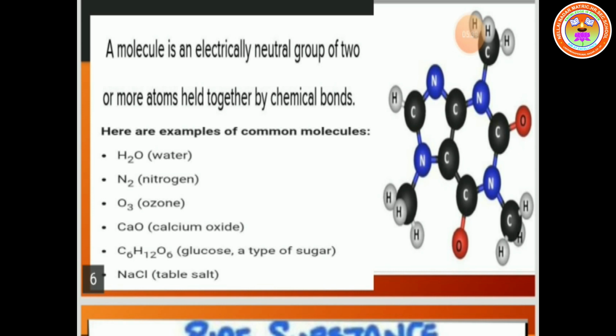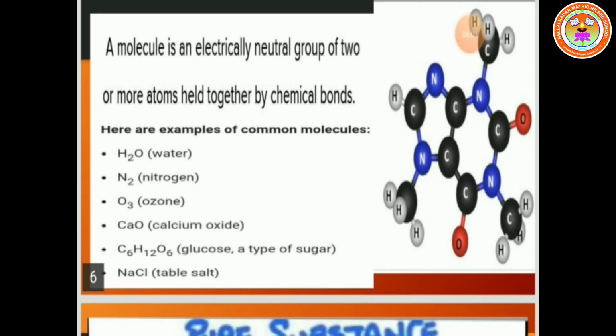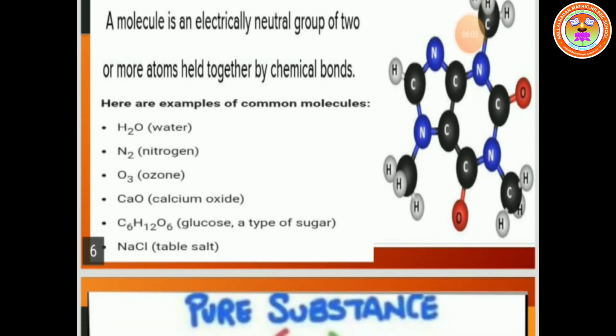Calcium oxide, the symbol is CaO. Glucose, a type of sugar, the formula of glucose is C6H12O6. Table salt, that means sodium chloride, the symbol is NaCl. Sodium Na, chloride Cl, so sodium chloride NaCl.